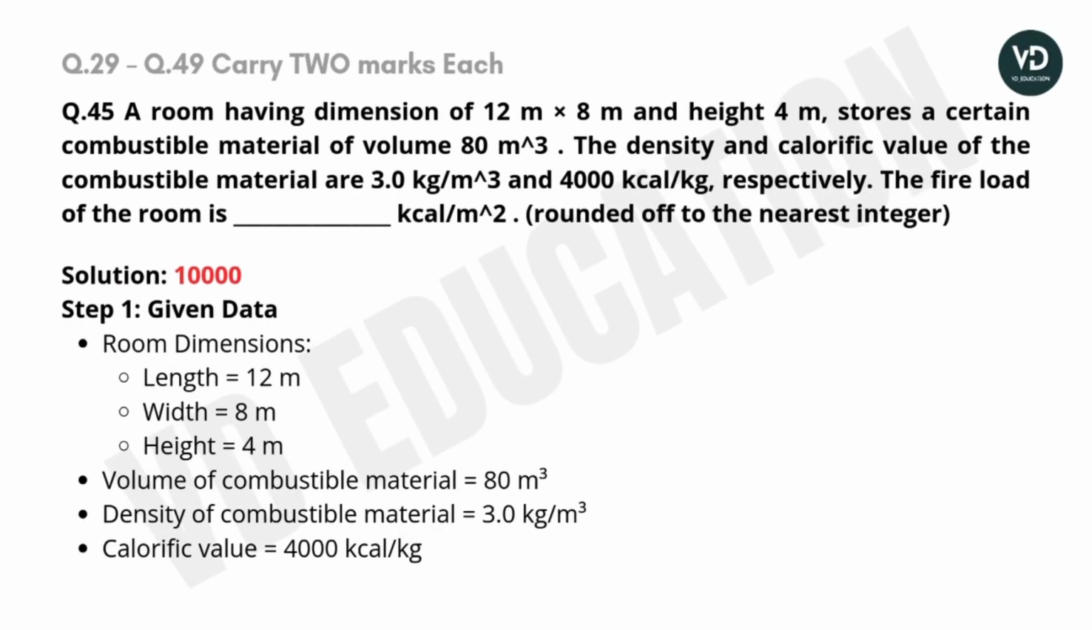Question number 45. A room having a dimension of 12 meter into 8 meter into height 4 meter store a certain combustible material of volume 40 cubic meter. The density and the calorific value of the combustible material are 3 kg per cubic meter and 4000 kilocalories per kg respectively. The fire load of the room is dash kilocalorie per square meter. Rounded off to the nearest integer.